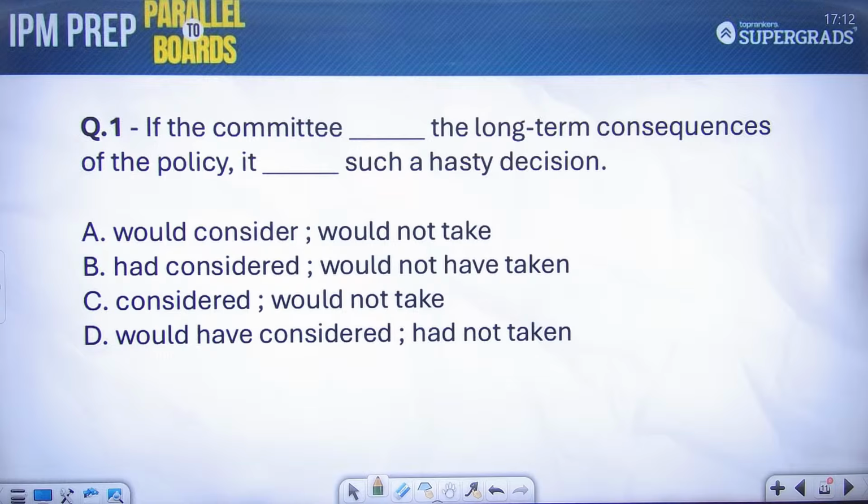If the committee dash the long-term consequences of the policy, it dash such a hasty decision. Here is your time to test yourself, students, कि past conditional में clarity है या confusion है. Here is your time to test yourself, guys. If the committee dash the long-term consequences of the policy, it dash such a hasty decision.